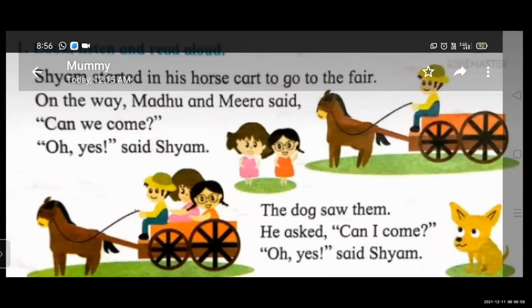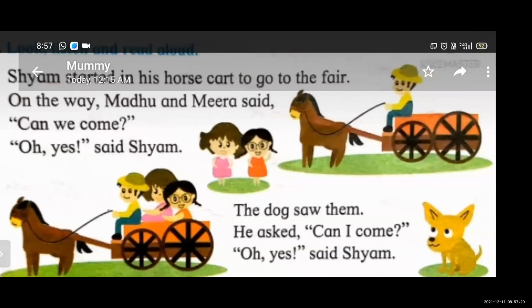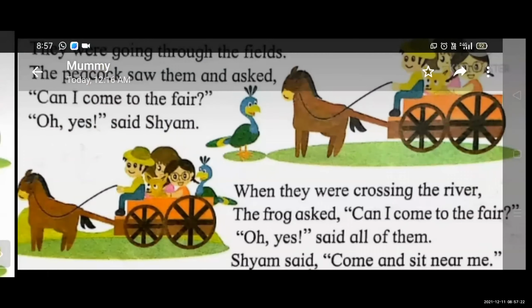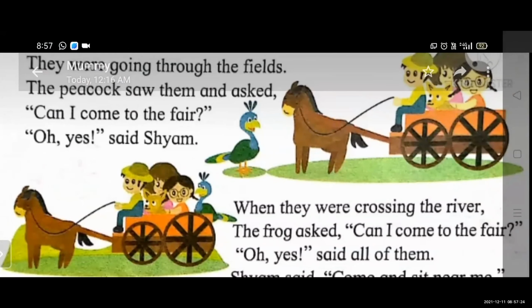Shyam started in his horse cart to go to the fair. On the way, Madhu and Meera say, "Can we come?" "Oh yes," said Shyam. The dog saw them. He asked, "Can I come?" "Oh yes," said Shyam. They were going through the fields.